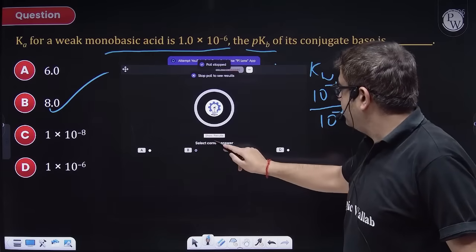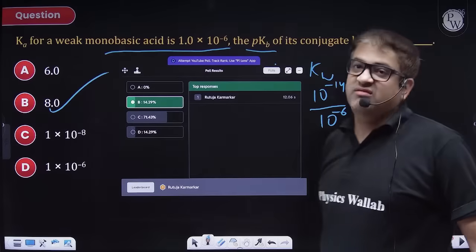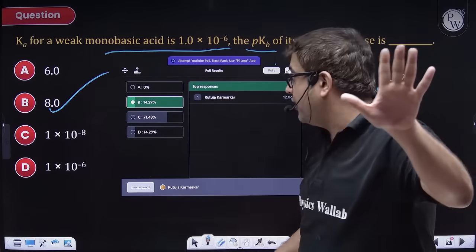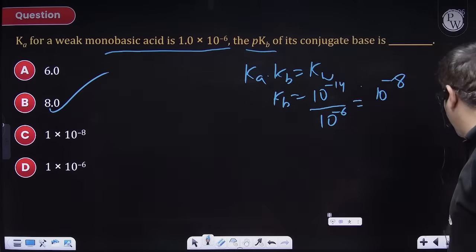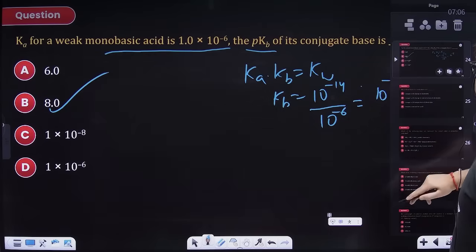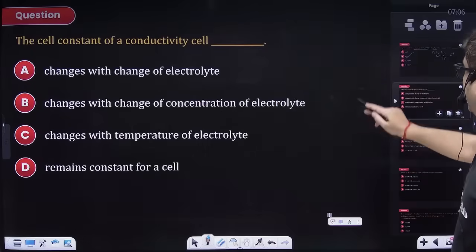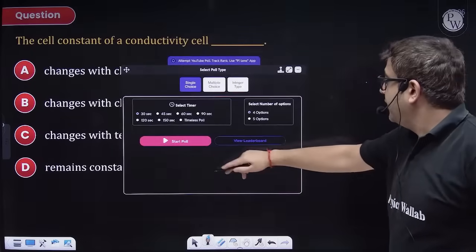Stop. I require rest time. C, less percentage, but don't worry. I hope you got it, guys. Chalo. Moving to the next one. Time starts now.